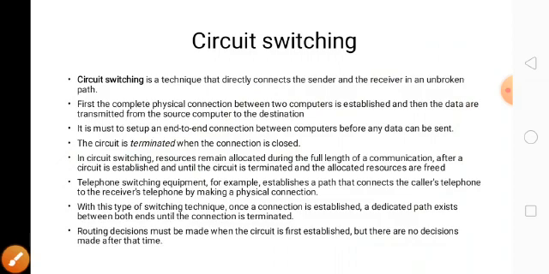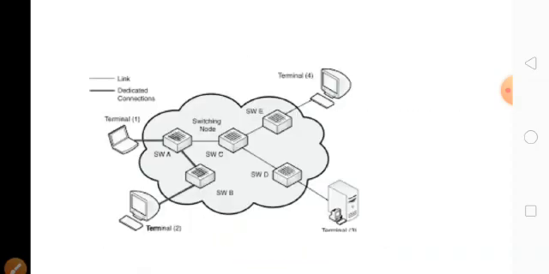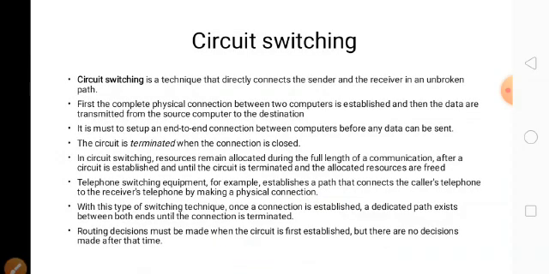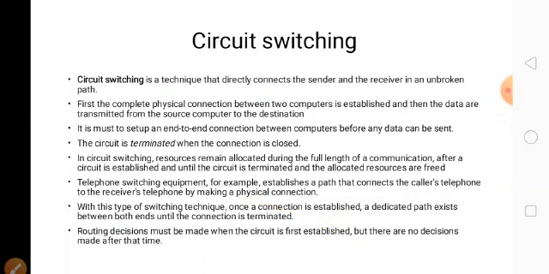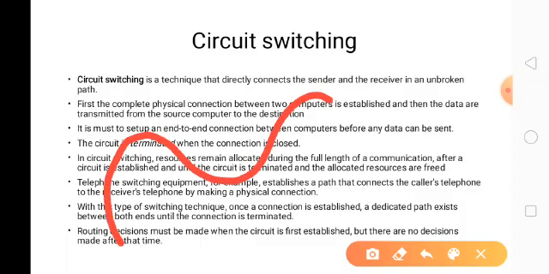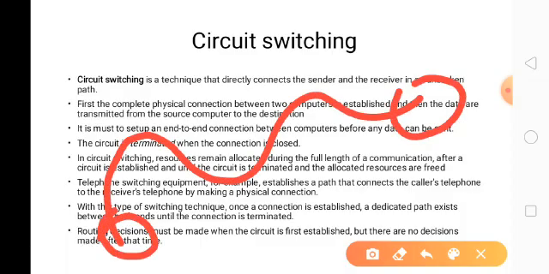Then telephone switching equipment is the example for circuit switching. Then the routing decision must be made when the circuit is first established. Once the circuit is established from sender to receiver, no other decision is made after that.